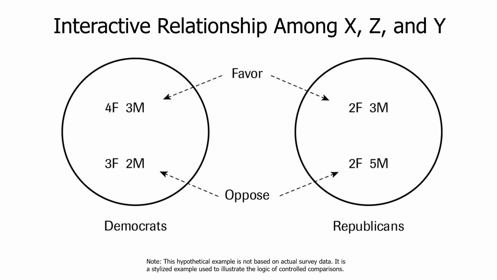We've got 5 male Democrats. 3 of 5, which is 60% of the male Democrats, are in favor of control. 60%. And we come over here, 3 of 8 male Republicans, which is about 38%. So for men, we're going from 60%, 3 of 5, all the way down to 38% in favor among Republicans.